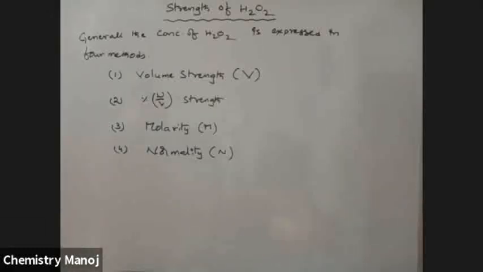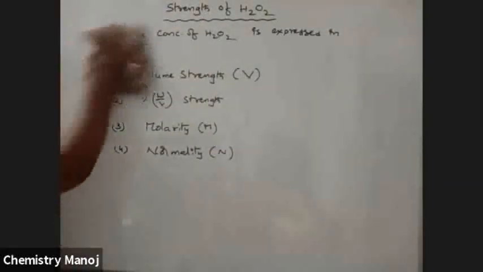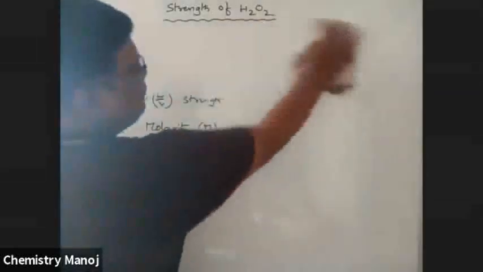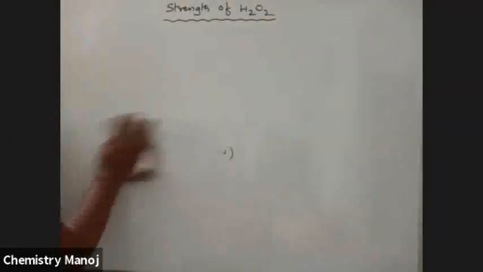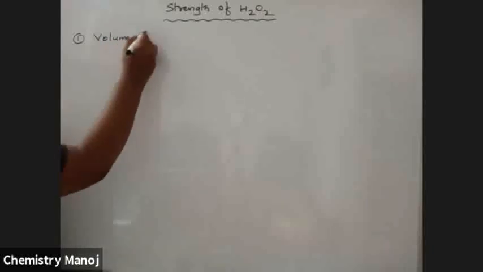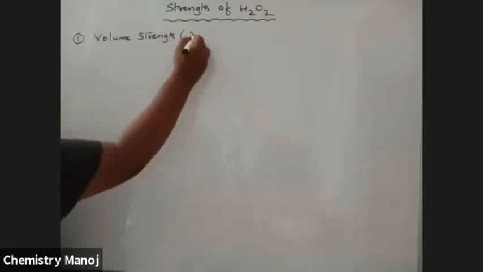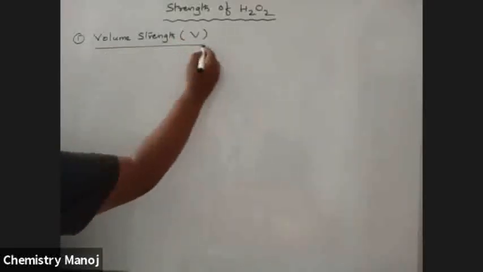Volume strength: how to express the concentration of H2O2 in terms of volume strength. So my dear boys, see here. What is volume strength, indicated with capital V?